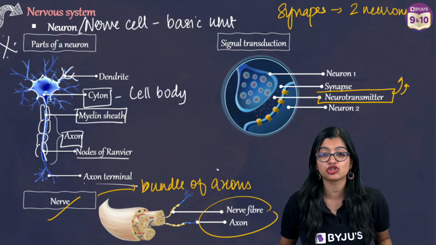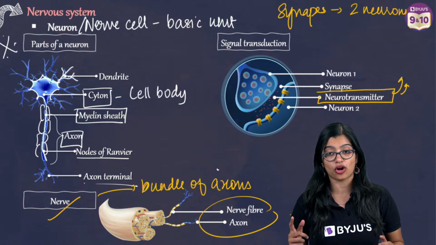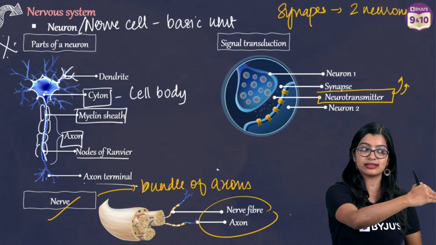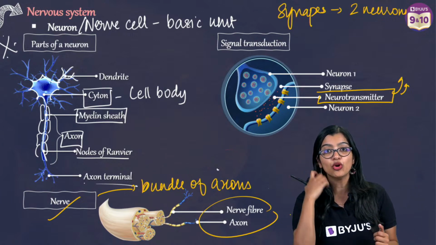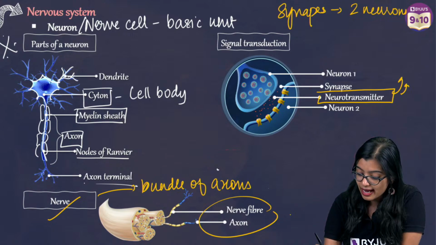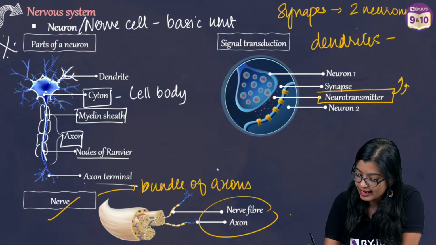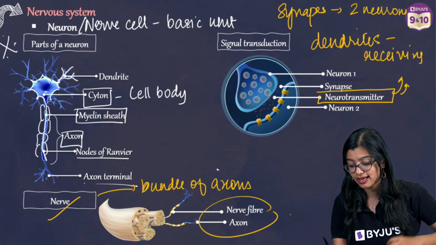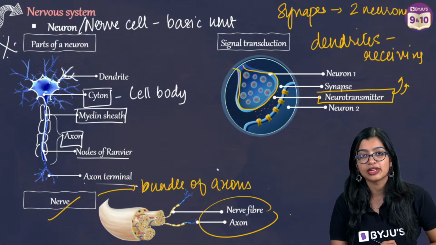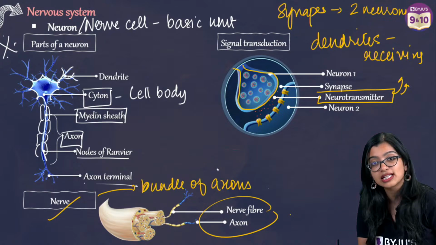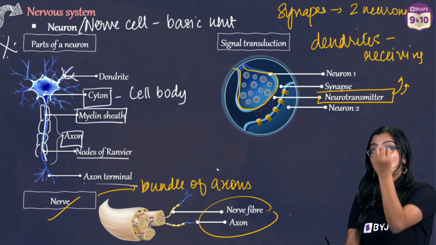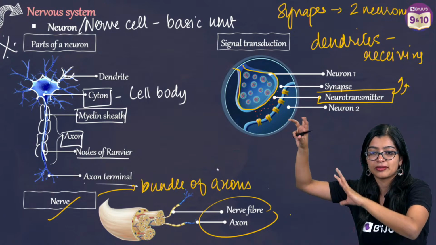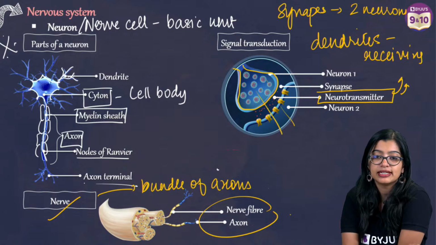Ma'am, why does transfer of message not take place in reverse order in a neuron? Because if you look at it, what is the reverse order? Axon terminal, axon, then cyton and dendrite. At all times, dendrites are at the receiving end, and the neurotransmitters are always present in the axon terminals. Dendrites have all the receptors they require to receive the neurotransmitter, but they don't have anything where they can produce a neurotransmitter, which is why it does not go in the opposite direction.